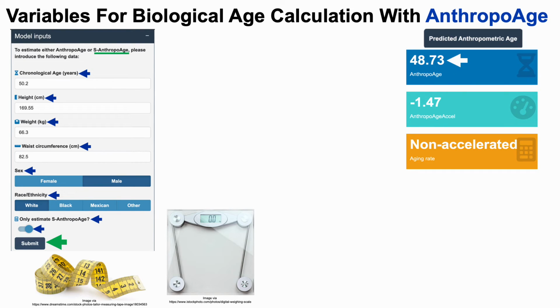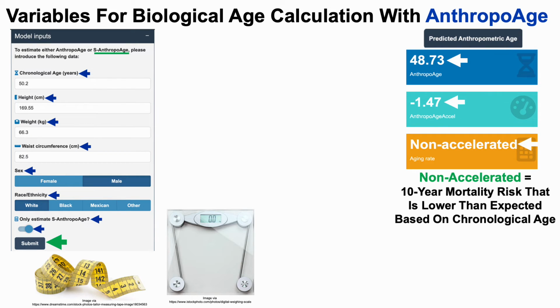Then you click on submit, and you get your predicted AnthropoAge, or anthropometric age. In my case, it's 48.73, so then AnthropoAge subtracts that from my chronological age, and I get a value of negative 1.47, which means that AnthropoAge acceleration is non-accelerated. And what that means is that my 10-year mortality risk would be lower than expected based on chronological age.